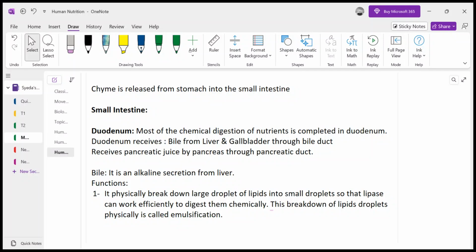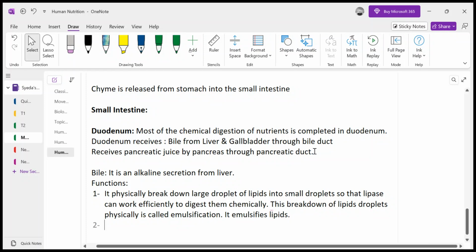So, bile is basically what? In simple words, it is emulsifying fat. It emulsifies lipids. Bile emulsifies lipids. One of the functions is that bile emulsifies lipids so that lipase can work efficiently and they can digest lipids.